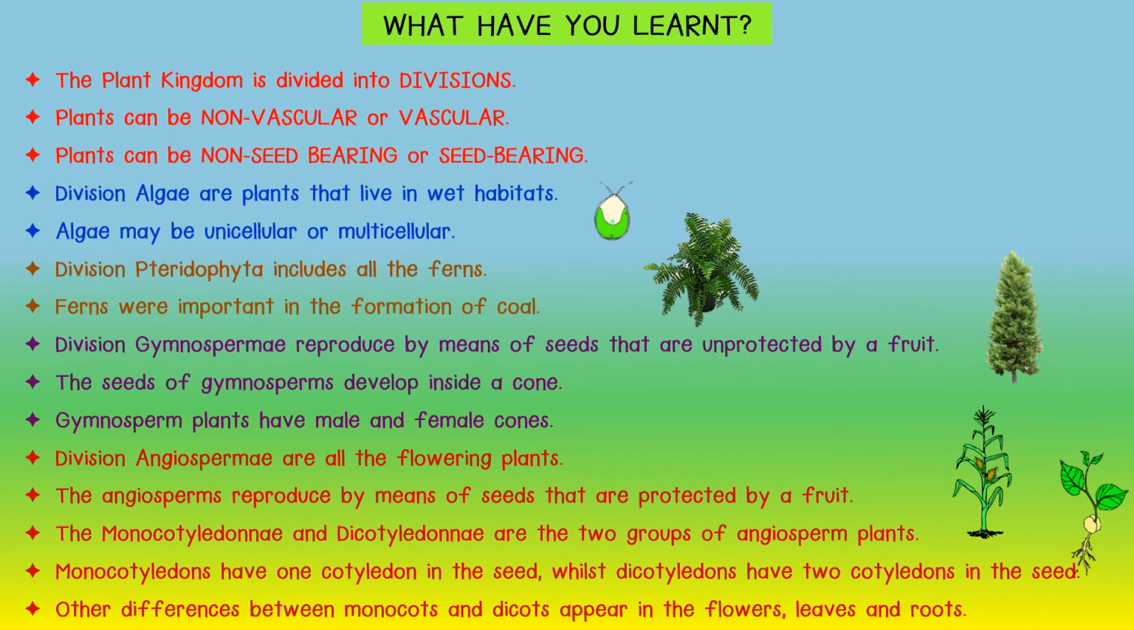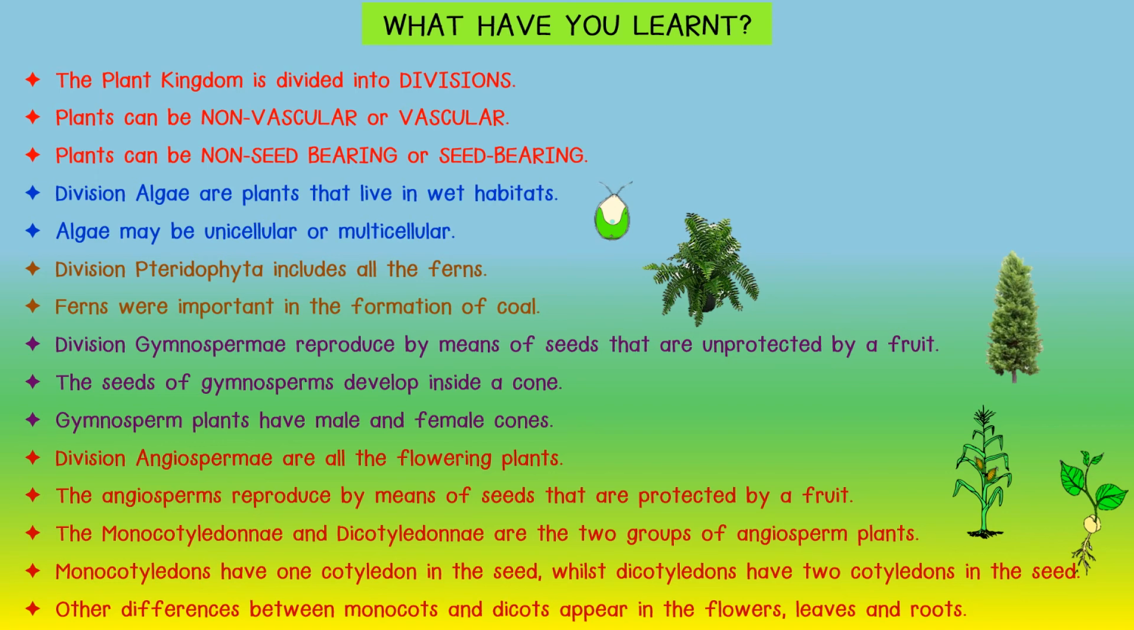That was a lot of explaining and a lot of information. Let us summarize what we have discussed. The plant kingdom is divided into divisions. Plants can be non-vascular or vascular. Plants can be non-seed-bearing or seed-bearing. Division algae are plants that live in wet habitats. Algae may be unicellular or multicellular. Division Pteridophyta includes all the ferns. Ferns were important in the formation of coal.